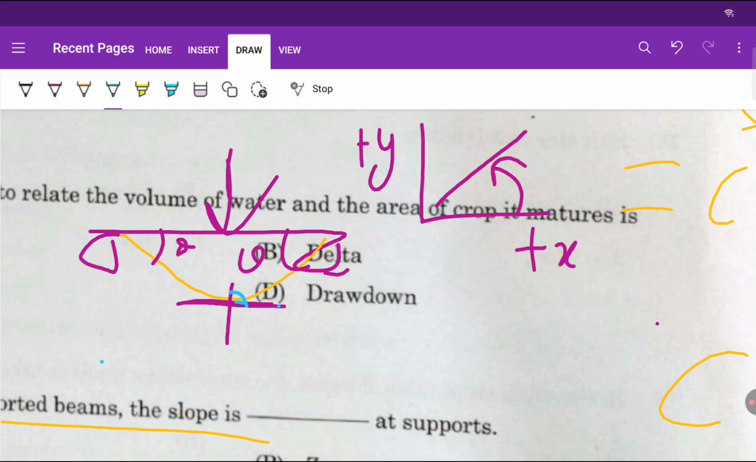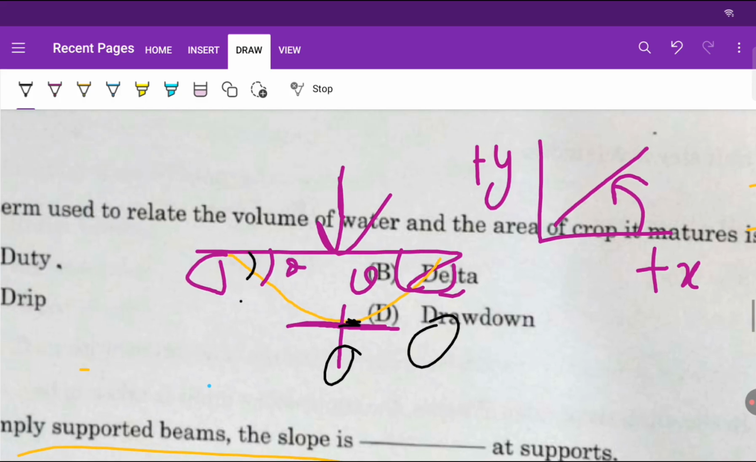There is no slope. This is the x-axis and this bending line is the deflected shape. If I want to find the slope, it will give 0 slope. No slope is here, so this is 0. At the middle point on the central span, there is 0 slope. So here is the maximum slope.